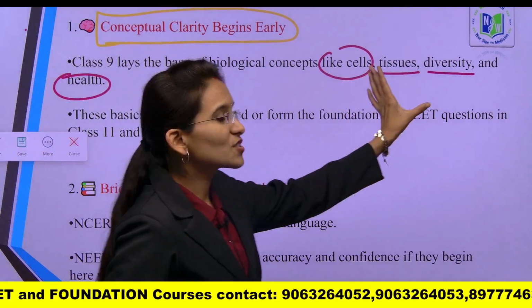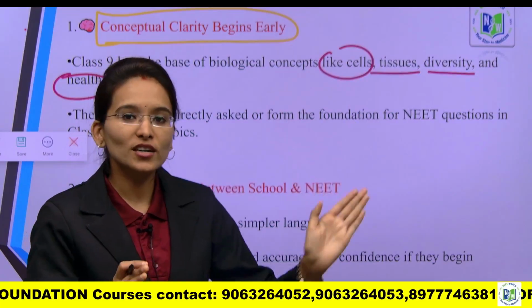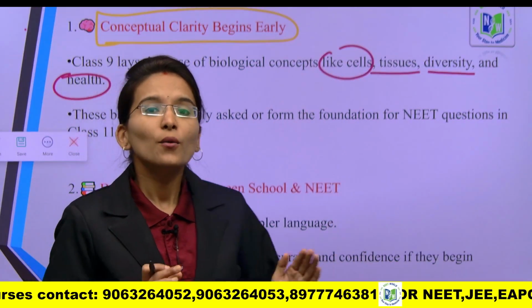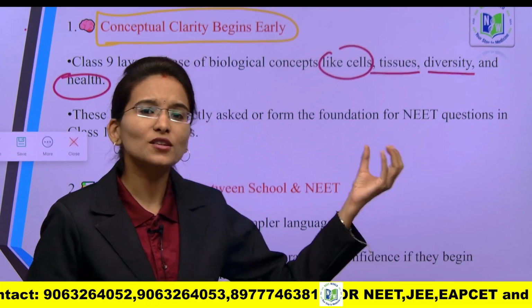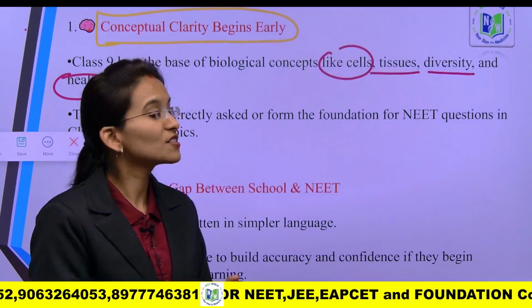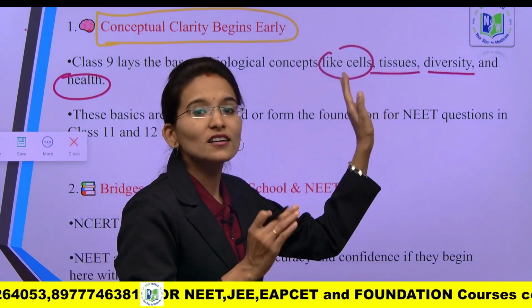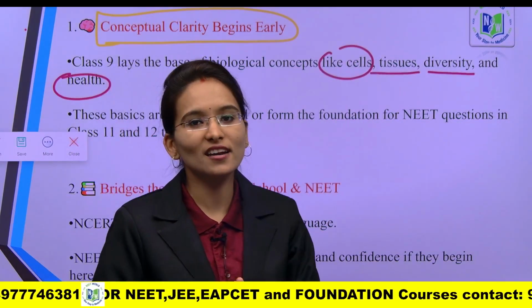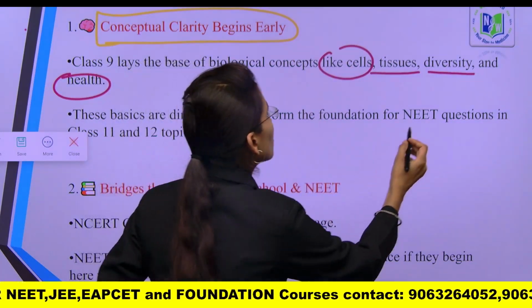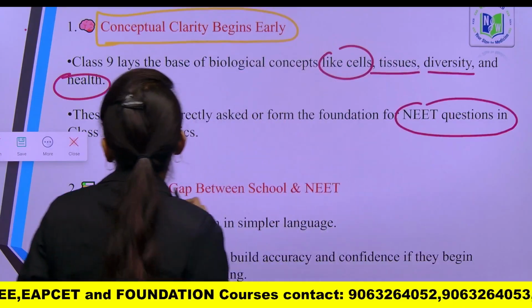These three concepts are very important, and you need to learn them from the 9th class itself, because these concepts are included in your 11th standard also, and from these concepts you are going to get the questions for the NEET examination.